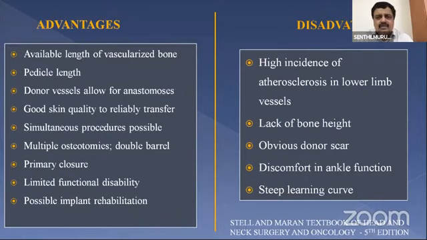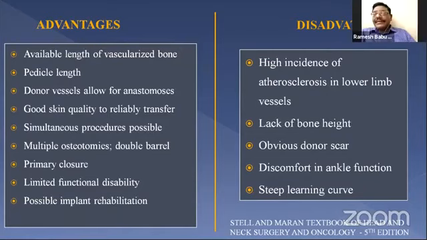Second is the least donor site morbidity, which you can see only in the fibula when you compare with other areas like the iliac crest. The iliac crest will have a good bone stock, but osteotomy is difficult, pedicle length is short, caliber size is small, and donor site morbidity is too high. It is an easy flap, but still it has these issues. The mandible is more or less anatomically and morphologically coinciding with the fibula flap. The fibula is nothing but the mandible in the leg, they call it.